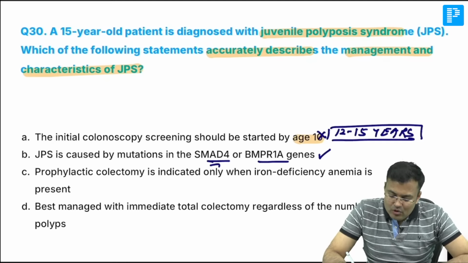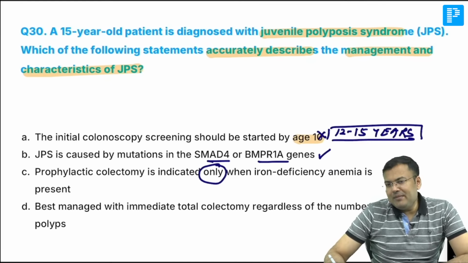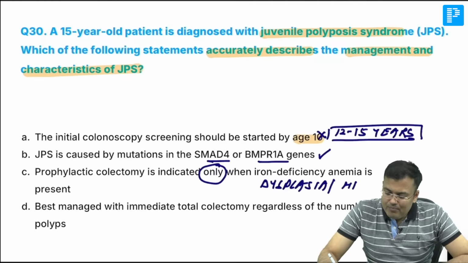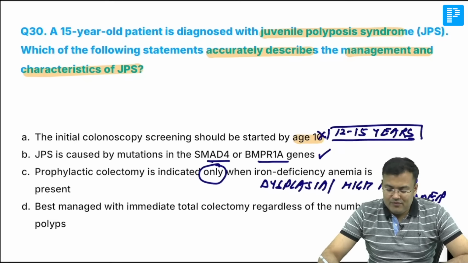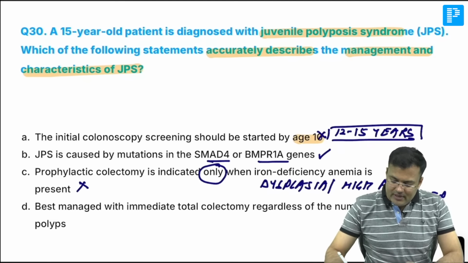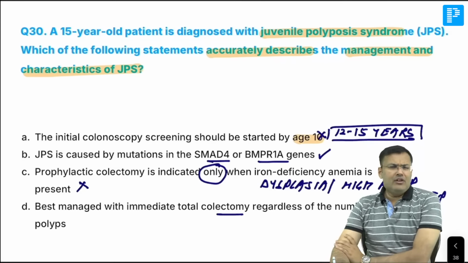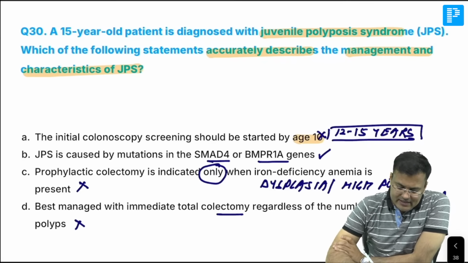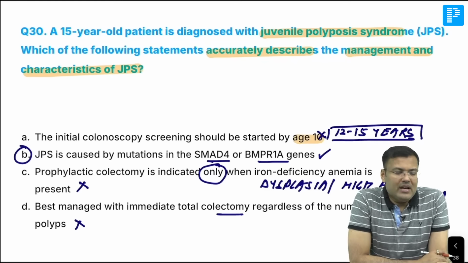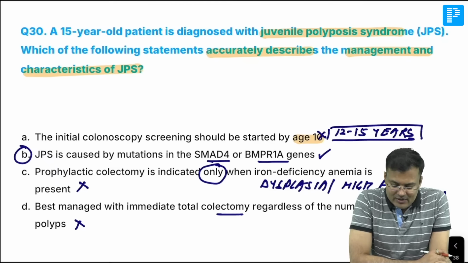Prophylactic colectomy is indicated only when iron deficiency anemia is present. No, iron deficiency anemia, dysplasia, or patients who are having high polyp burden, in all these cases, we are going for prophylactic colectomy. This is also incorrect: best managed with immediate total colectomy regardless of number of polyps. No, we are not going for immediate colectomy. So which one is correct here, guys? JPS is caused by mutation in SMAD4 or BMPR1A gene. Clear? Correct answer is what? Option B.